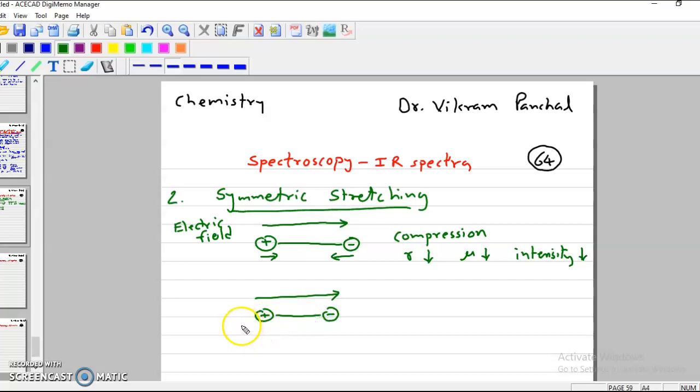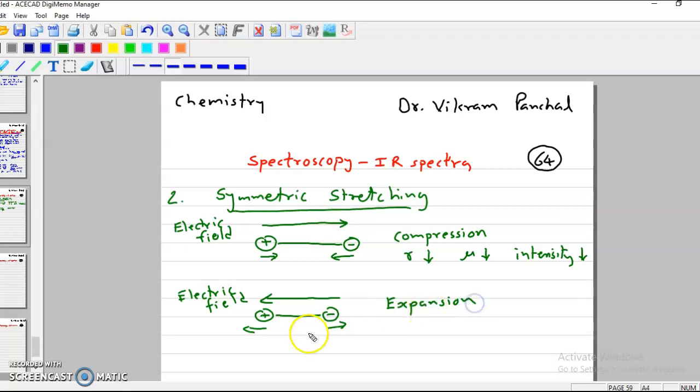Now another kind of symmetric stretching, where both atoms move away from each other; the electric field I'm showing with an arrow will be in the opposite direction in this case, and then expansion takes place.